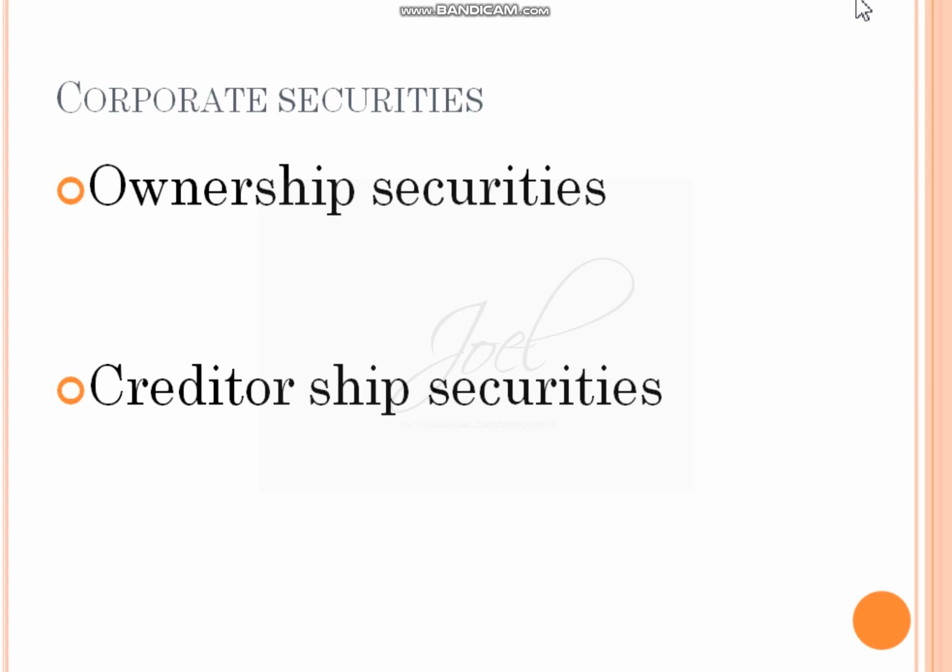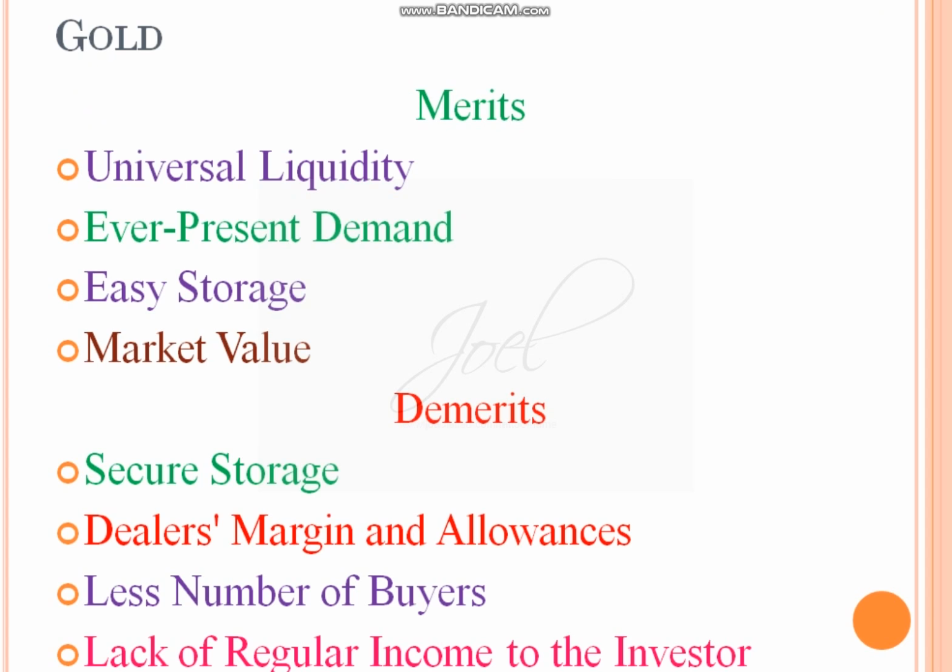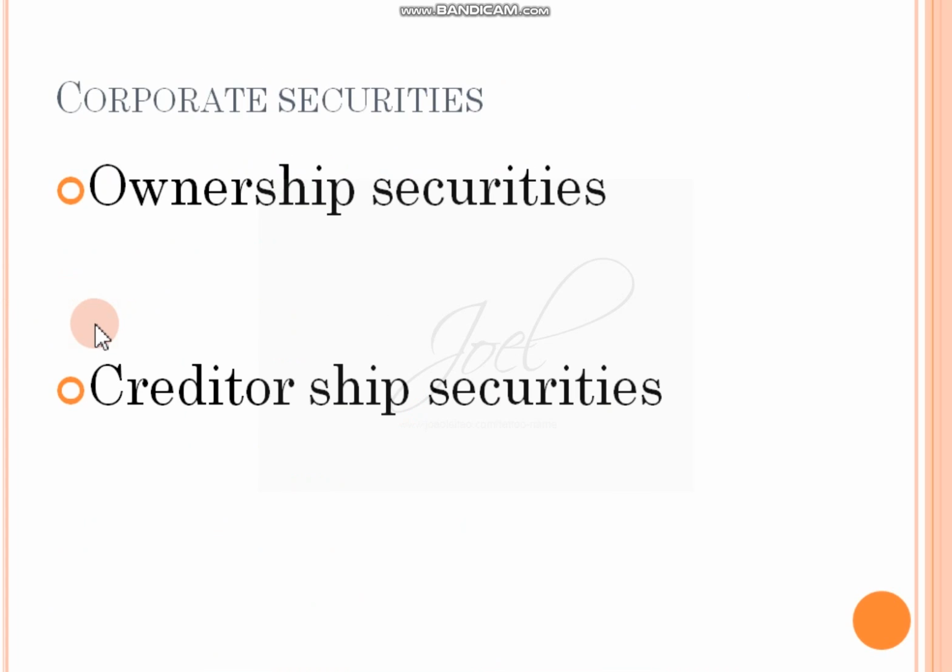When it comes to types of investment, we have seen two types of investments. One is security form of investment and non-security form of investment. When it comes to security form of investment, corporate securities we are supposed to see. Now, corporate securities are divided into two types of securities. One is ownership, other one is creditorship securities. Two types of securities it is.